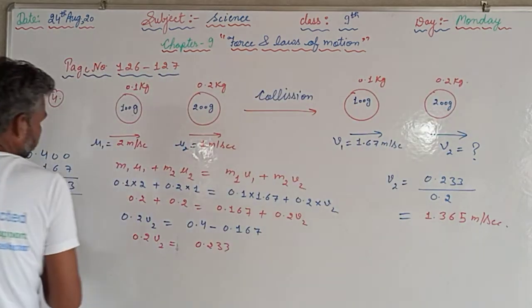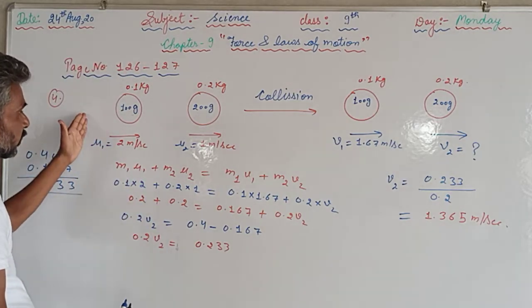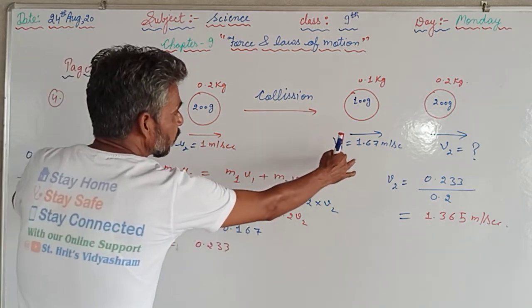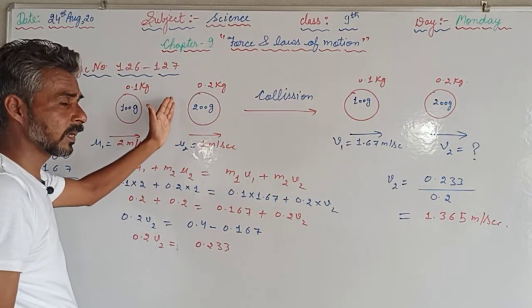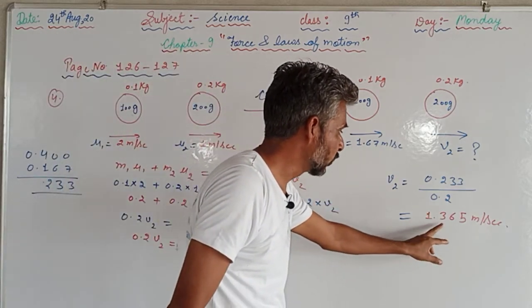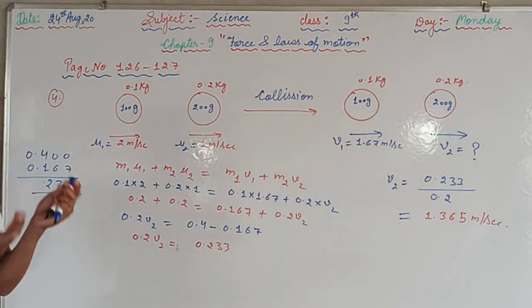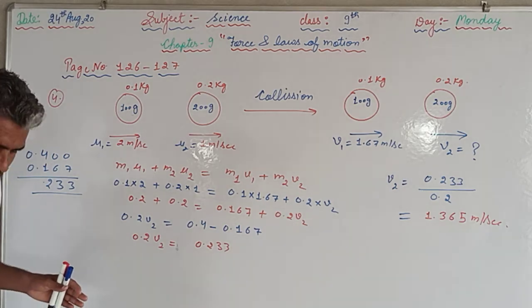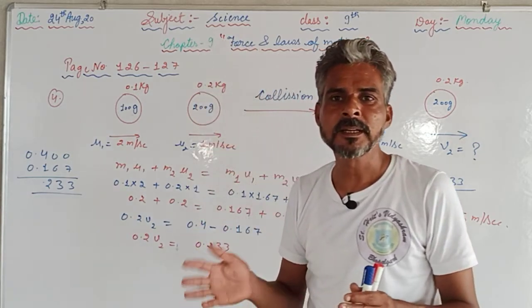Now we have to see that the velocity of the first ball is decreased. Previously it was moving with 2 meter per second, and now after collision it is moving at 1.67. At the same time, the velocity of the second ball before the collision was 1 meter per second, and after the collision it is 1.165 meter per second. Means the velocity can be changed, but the overall momentum of the system will be conserved, means it will be constant, there will be no change.